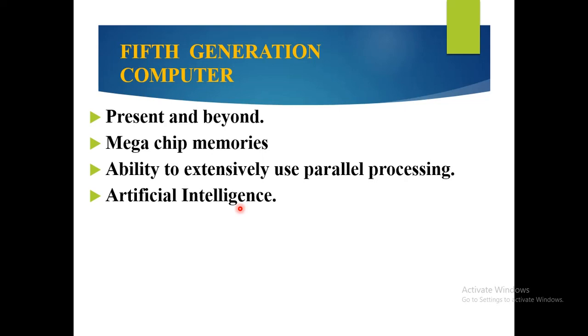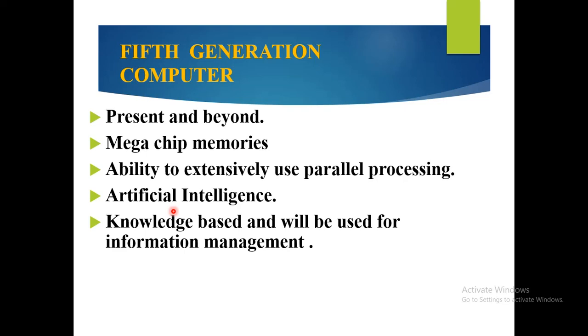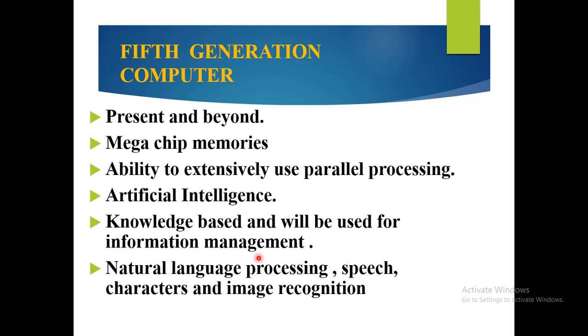We have to give some instruction, then only the computer can work. But the fifth generation computers work with artificial intelligence. They are knowledge based and will be used for information management. For managing information we can use fifth generation computers.